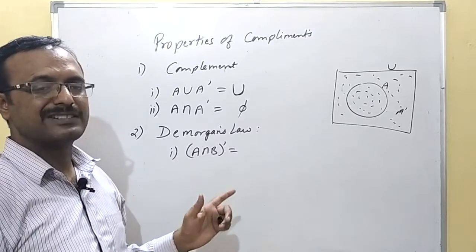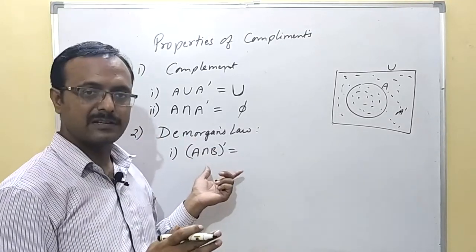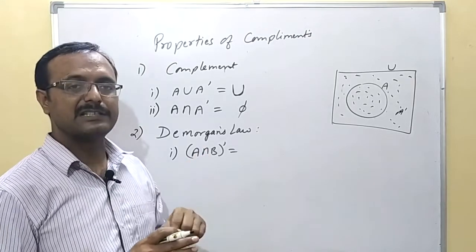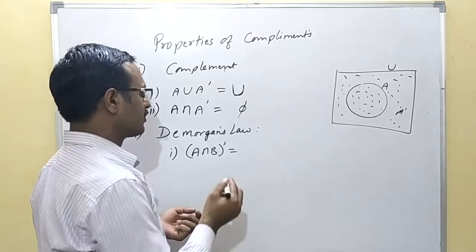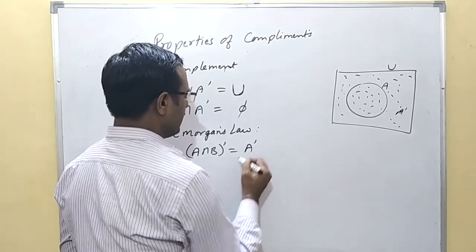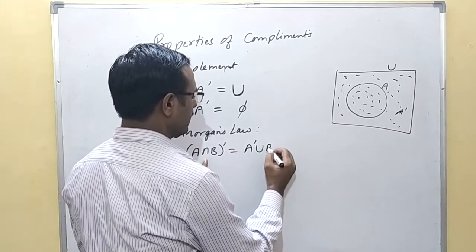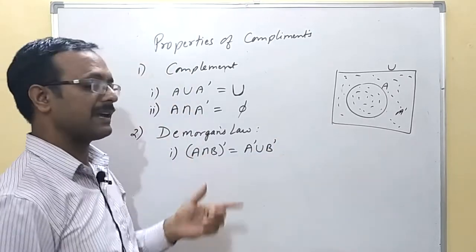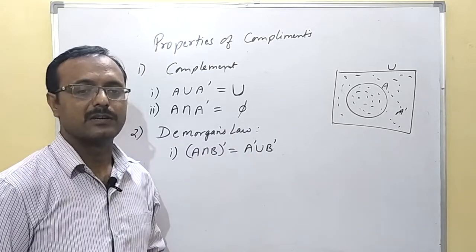It just separates the sets and then changes the sign of intersection to union and union to intersection. So you have to write A dash, then intersection will change to union, and then B dash. So we have separated A and B, and we have changed the sign of intersection to union.